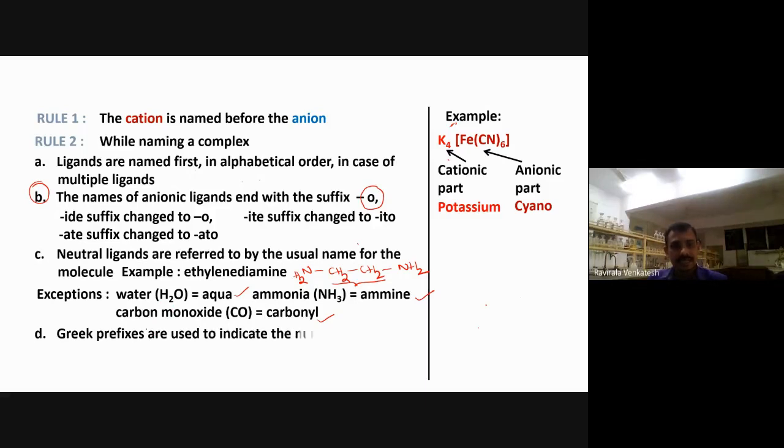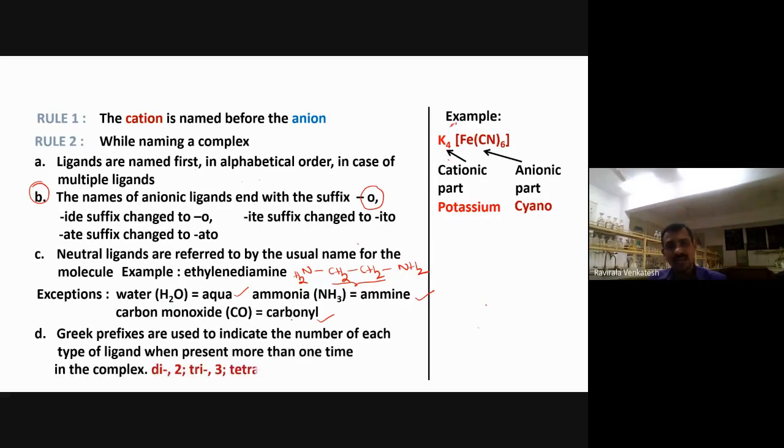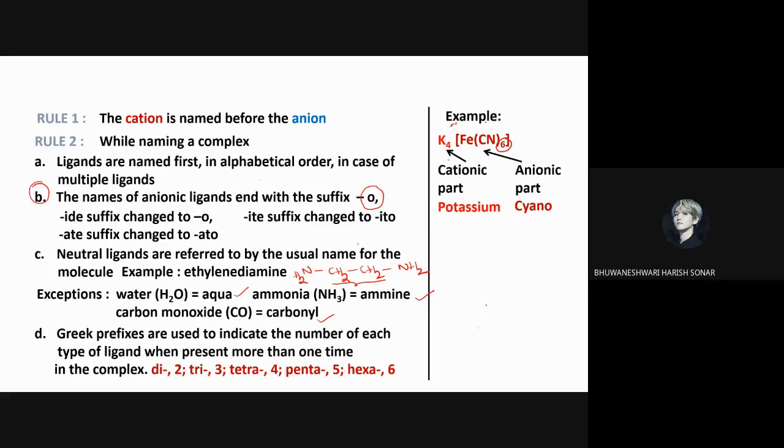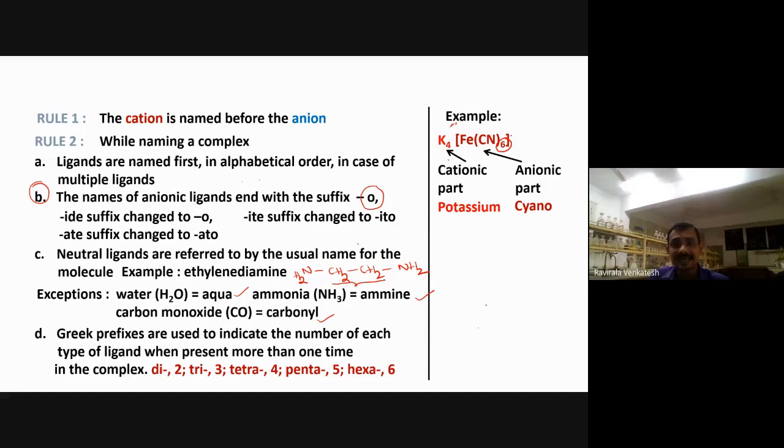Next, Greek prefixes are used to indicate the number of each type of ligand when present more than one time. You see here, how many times are there? Tell me anybody. Cyanide is how many times? 6. 6 times. So don't call it 6 cyanide. You have to call it hexacyno, because 6 times is there.